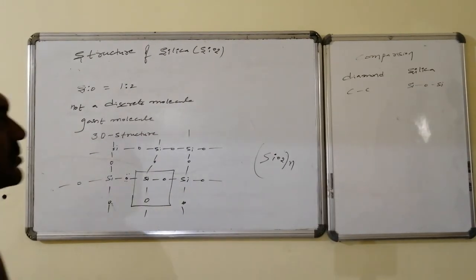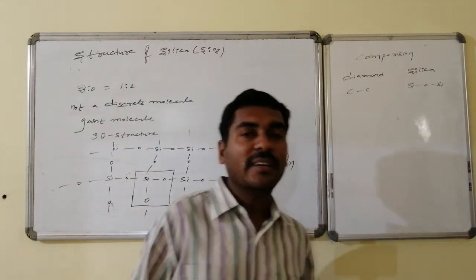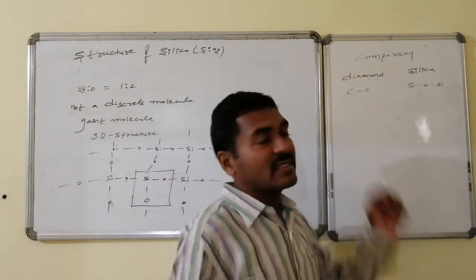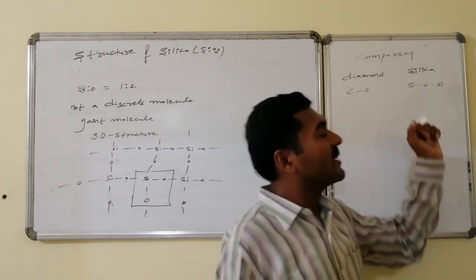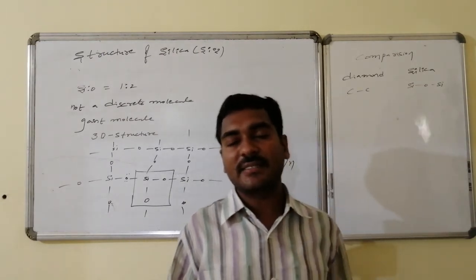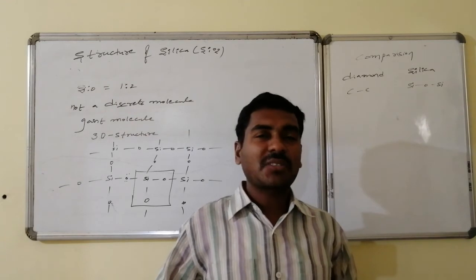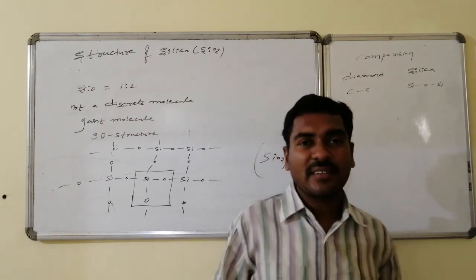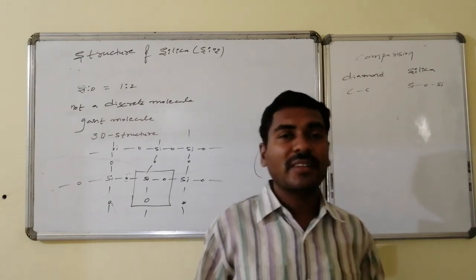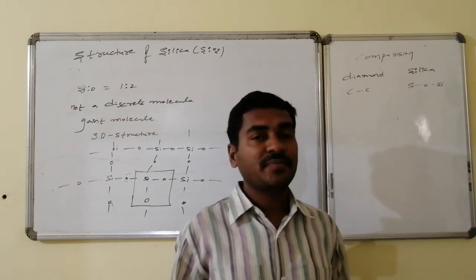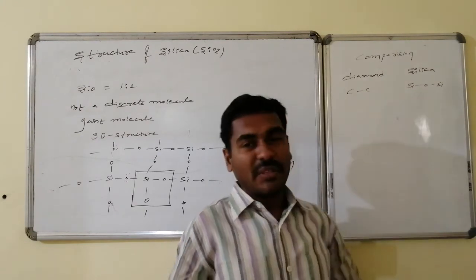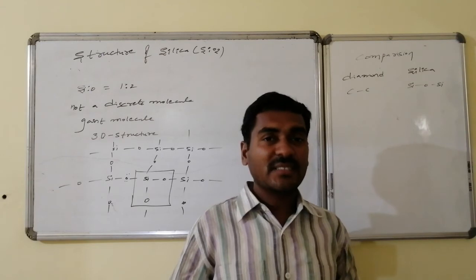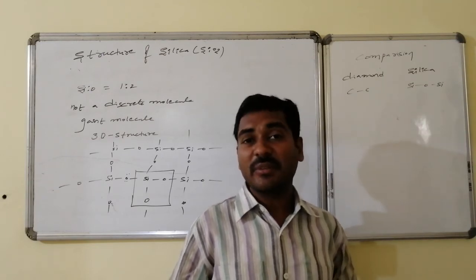Comparison of SiO2 with another crystalline compound of the same group, that is what? Diamond. Diamond has C-C connectivity, whereas silica has Si-O-Si linkage. The C-C connectivity is strong because the bond length is small. The Si-O-Si bond length is higher. As a result of the longer bond length, it has lesser bond strength. Due to its polymeric nature, it is present in the solid state. Else, if it were not polymeric, it might be present as a gas similar to carbon dioxide.